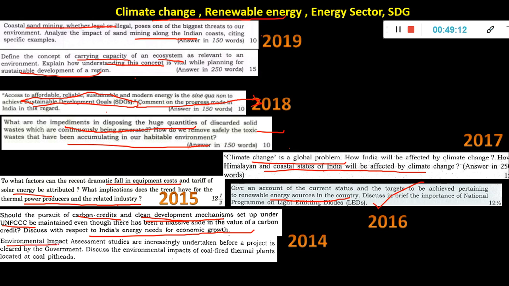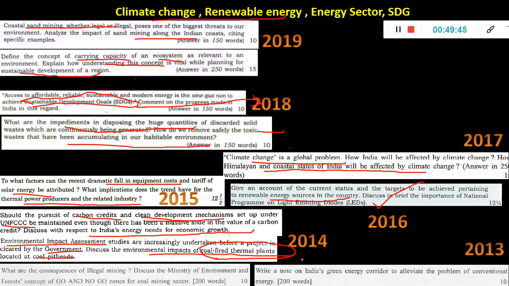See, environmental impact assessment. This is a 2020 predicted question. It is increasingly undertaken before a project is cleared by the government. Discuss the environmental impact of coal-fired thermal plants located at coal pit heads. So they are specifically asking about this, but anything can be asked. I think in ethics also one case study was there where one industry was emitting some gases, and if you are a district collector, how will you handle the situation? One question was there. So this topic is very important for you, especially this year, because many gas plant explosions and things are happening. So please prepare environmental impact assessment. It is an important topic for you.